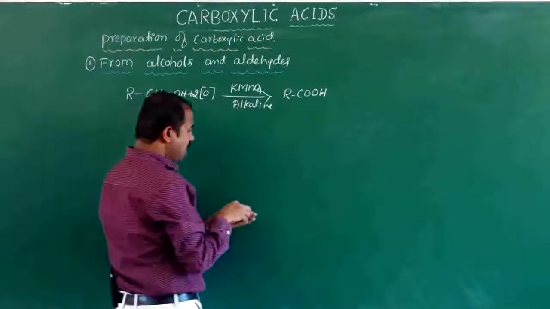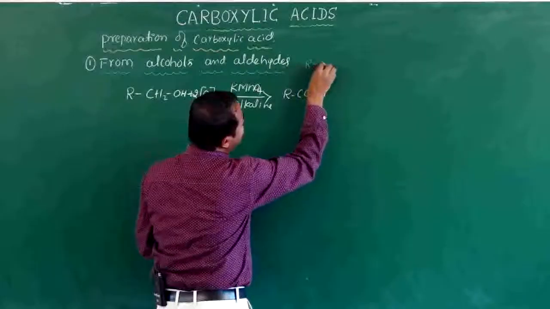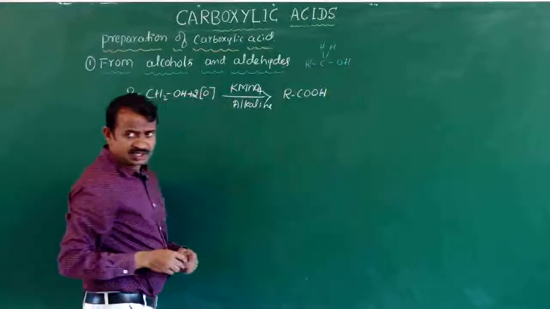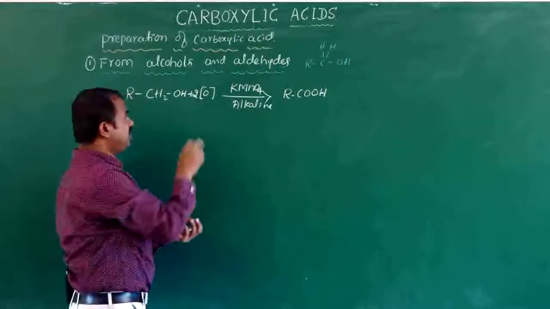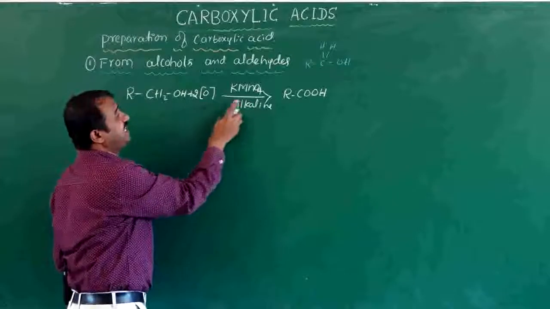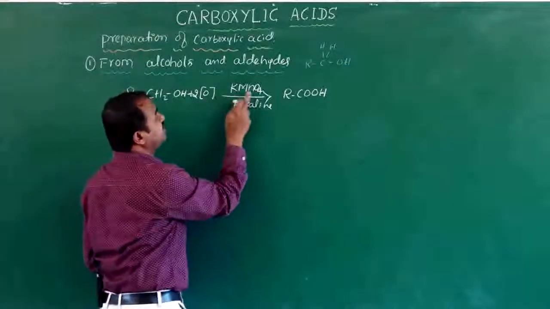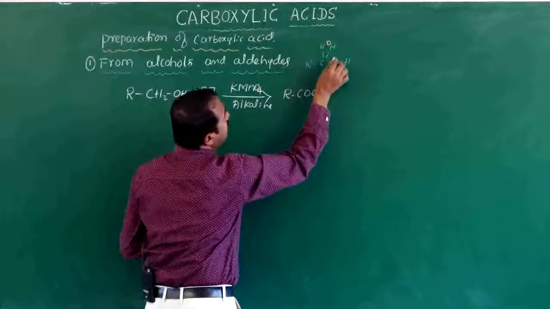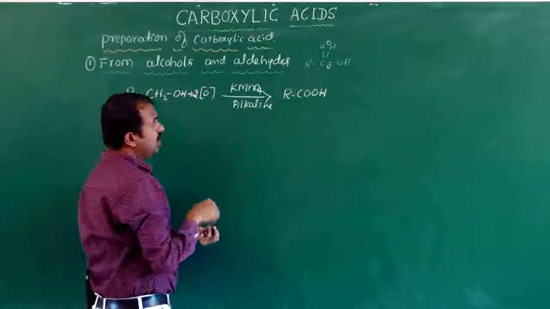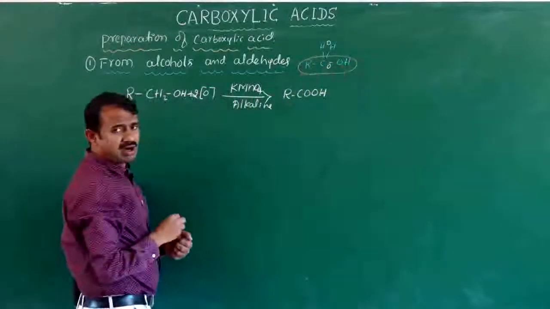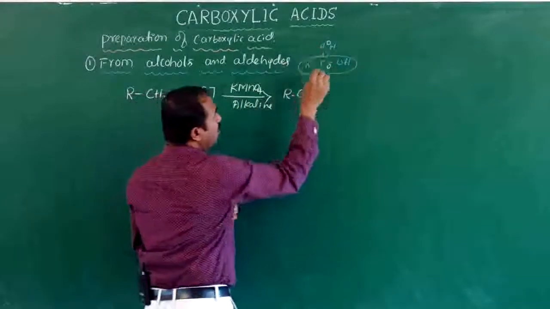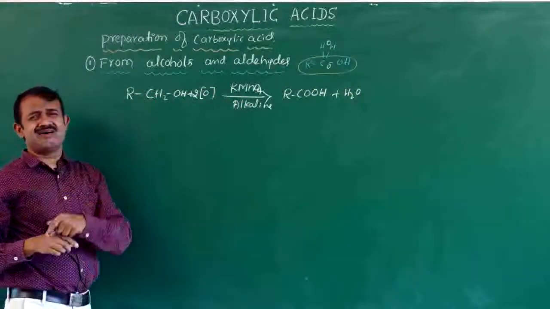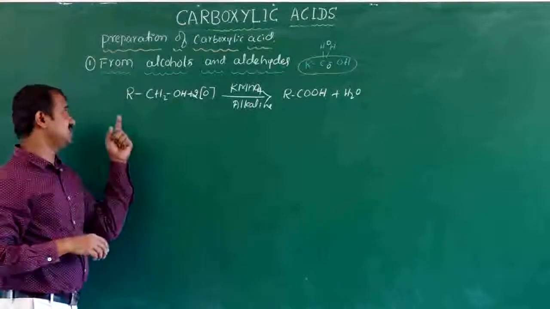Listen here, our alcohol is RCH2OH. When alcohol is oxidized with potassium permanganate, the oxidizing agent gives oxygen. How many oxygens are given? 2 oxygens are given. 1 oxygen is added here and another oxygen is added here. You will get carboxylic acid, RCOOH, and 1 molecule of water is released. This is a simple preparation of carboxylic acid from alcohols.